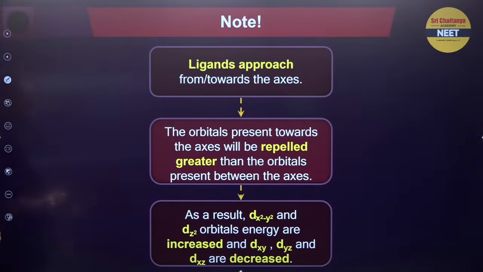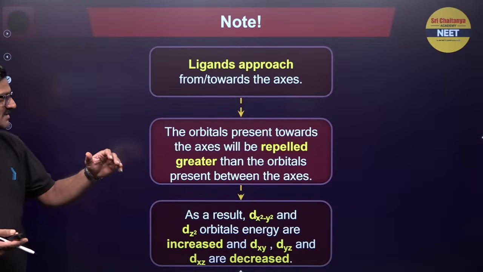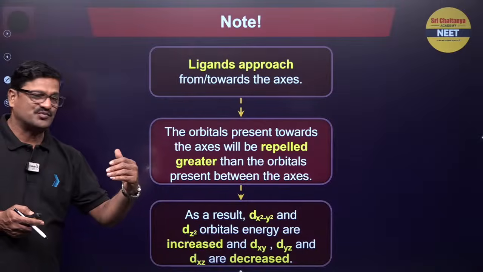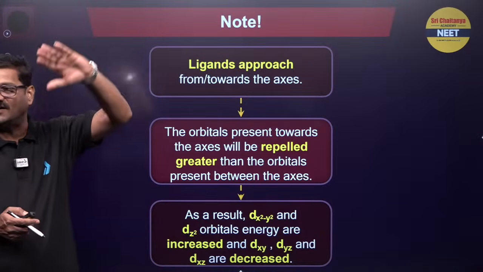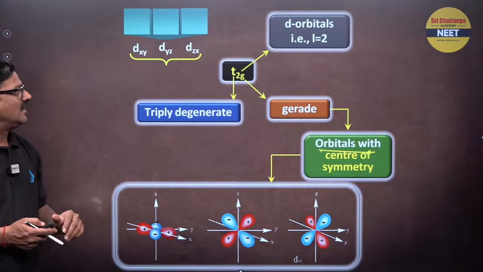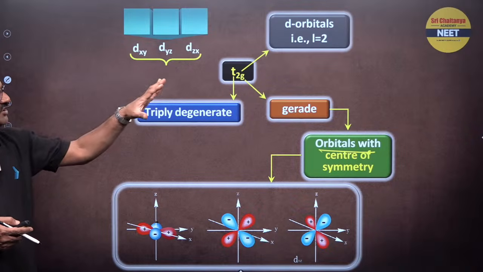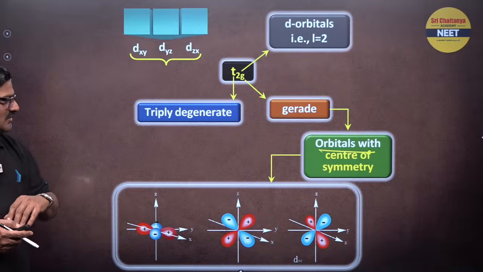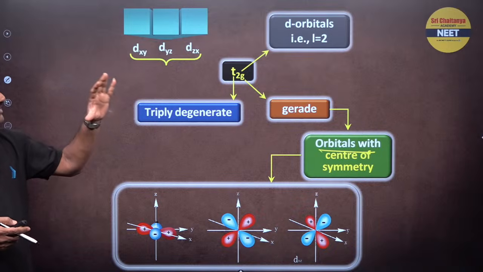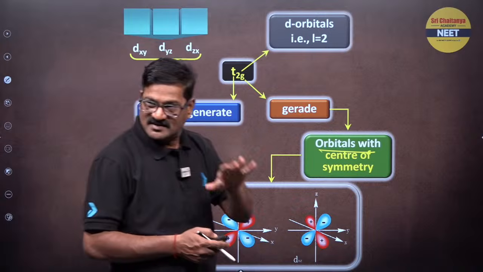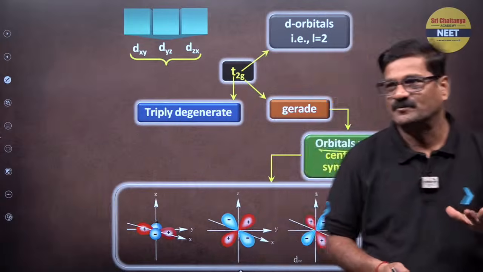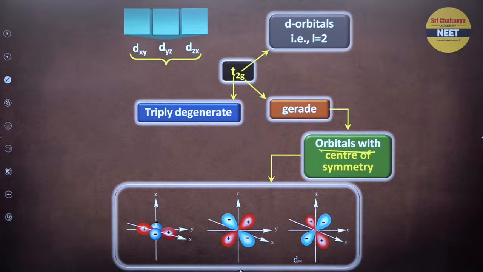Ligands approach along the axes, and orbitals present along the axes will be repelled, that is dx²-y² and dz² go to higher energy and are said to be eg orbitals, while the dxy, dyz, dzx orbitals remain degenerate and stay at low energy.